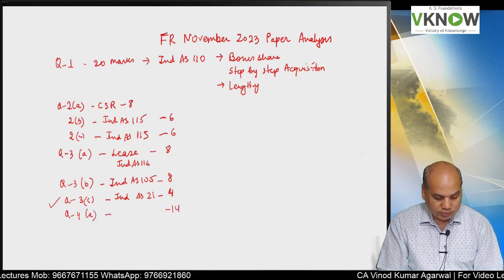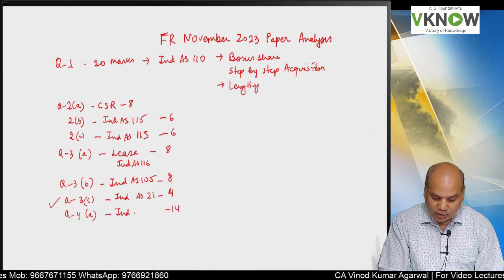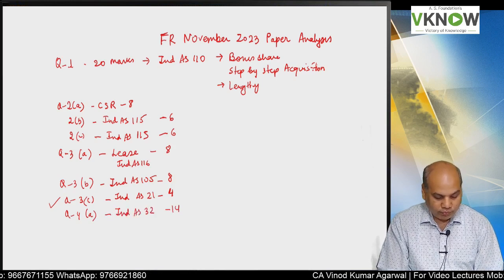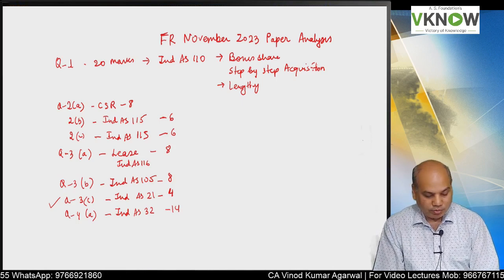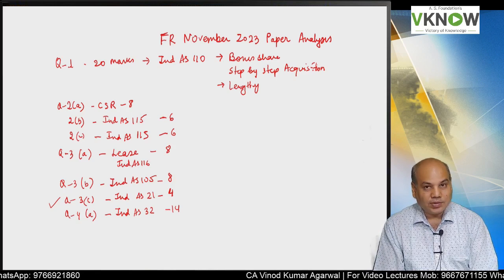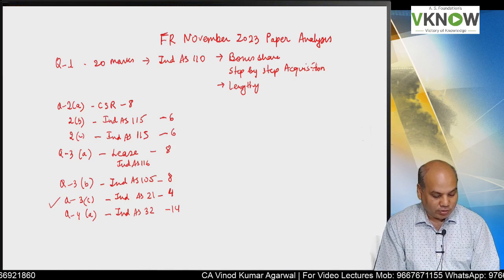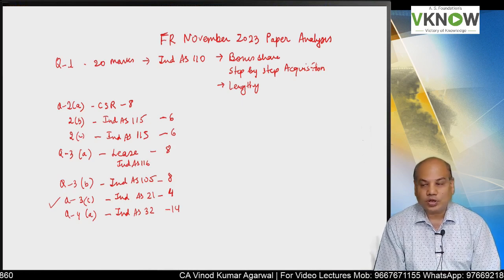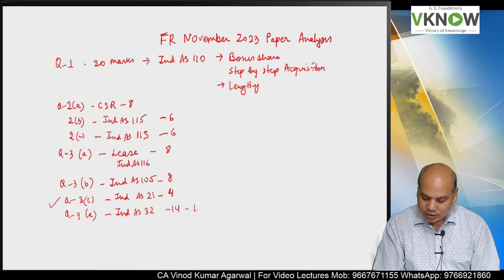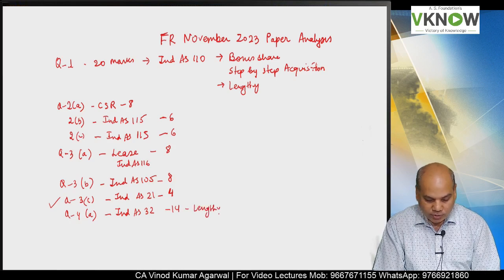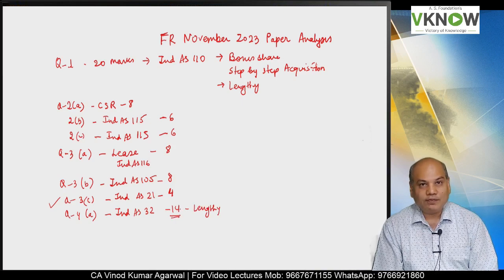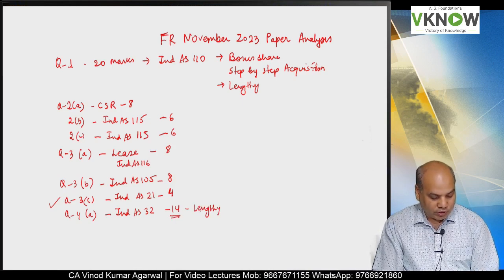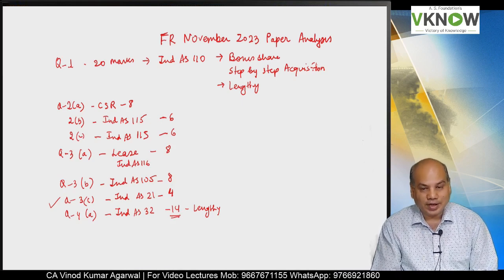for 14 marks, and this is a question on Ind AS 32. Bifurcate the compound instrument into liability and equity component, and you must have done many similar questions of that sort. Then you have to prepare the liability ledger also and pass accounting entries for the whole period. So this was a little lengthy question, but the marks are also 14. So maybe you can complete this question in about half an hour and you can score good marks, because there was nothing great about it.